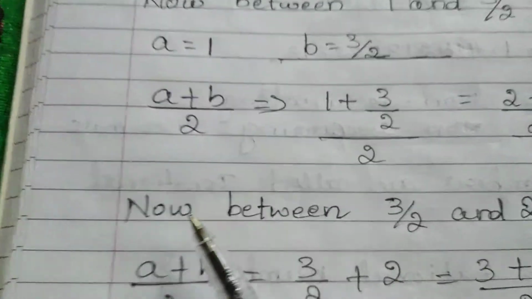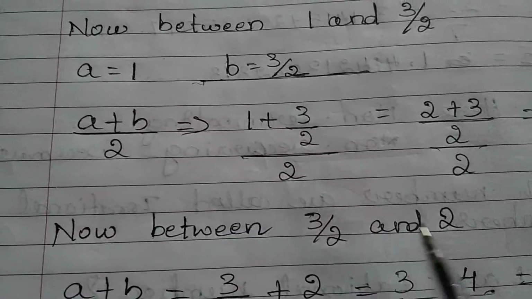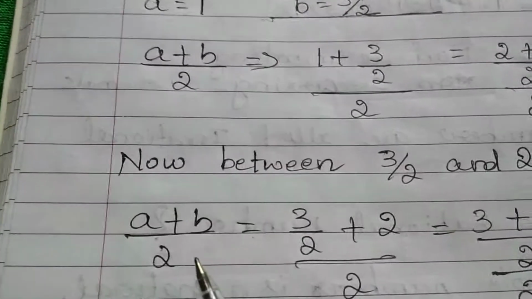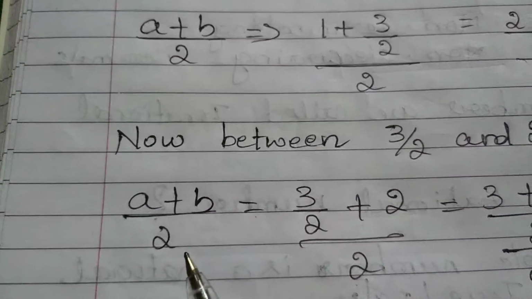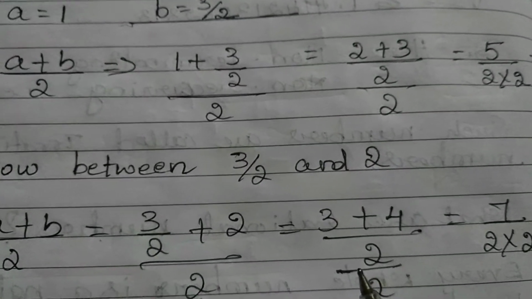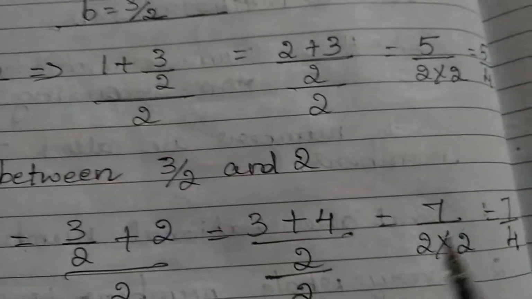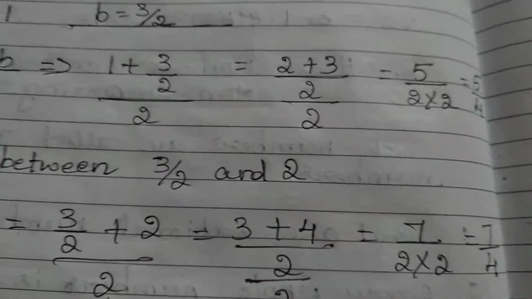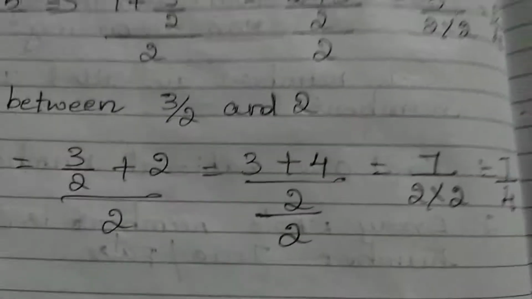Again, we can take between 3 by 2 and 2. The formula is (a plus b) divided by 2, so (3 by 2 plus 2) divided by 2, that is (3 plus 4) by 2, by 2, which is equal to 7 by 4. So 7 by 4 is also a rational number. How many rational numbers have we found? 3 rational numbers.